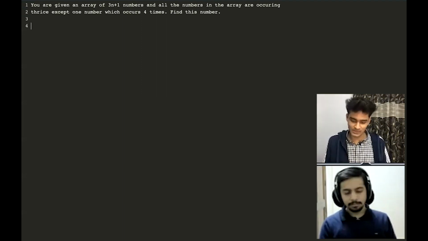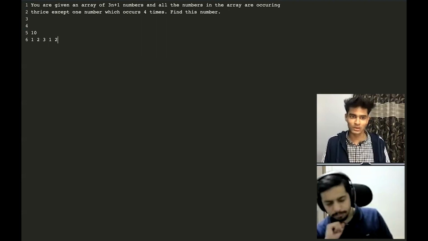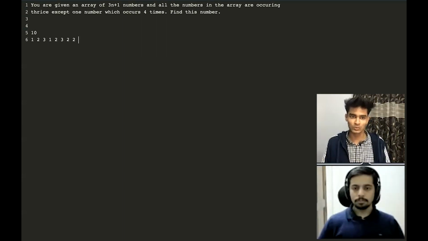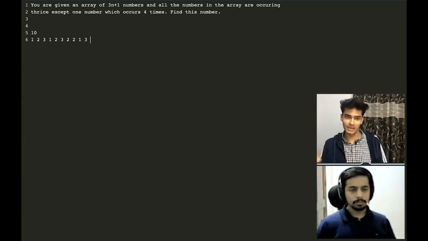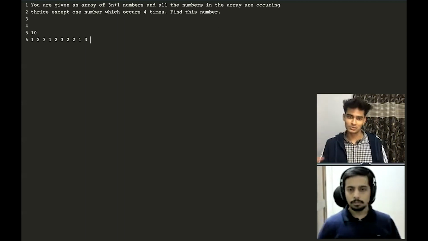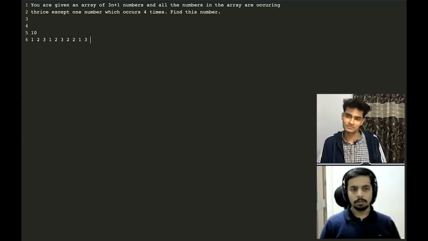So let's say, for example, we had an array of 10 numbers, and the numbers were 1, 2, 3, 1, 2, 3, and then we had 2, 2, then 1 and 3. So if you see, 1 and 3 are occurring 3 times and 2 is occurring 4 times. So the answer for this particular array would be 2. So how do you think is the best possible way to find this?